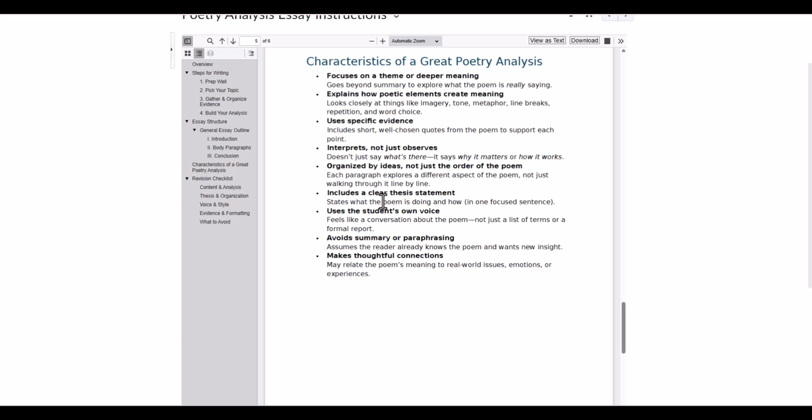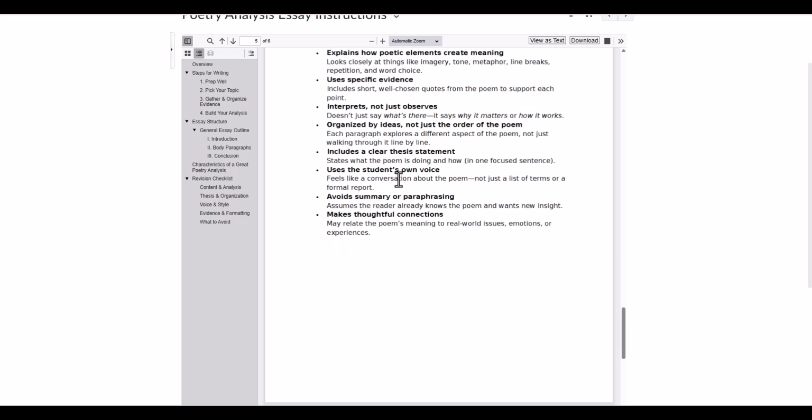You need to have a clear thesis statement. I'm assuming that you know what that is from Comp 1. If you aren't sure, you need help, just reach out. I'm happy to help you. And this should be in your own voice. It's not just a list of terms. It should not sound like AI. It should sound like you.